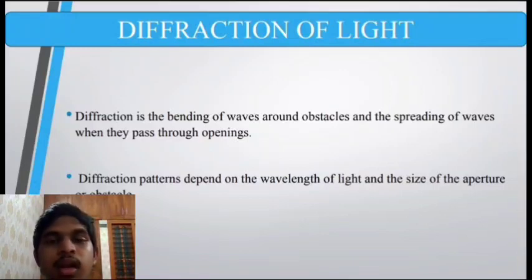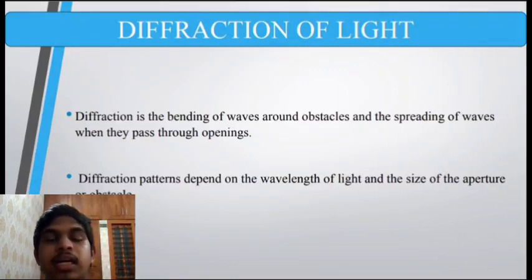Diffraction limit. Diffraction places a fundamental limit on the ability to resolve fine details in an optical system. The diffraction limit is a consequence of the wave nature of light and sets a limit on the smallest resolvable feature in an imaging system. Fraunhofer and Fresnel diffraction are the two popular diffractions. Fraunhofer diffraction occurs when the light source, diffraction element, and observation screen are effectively at infinity from each other. Fresnel diffraction occurs when the source and/or observer are at finite distance from the diffraction element.